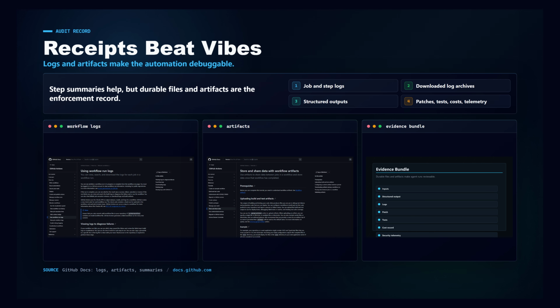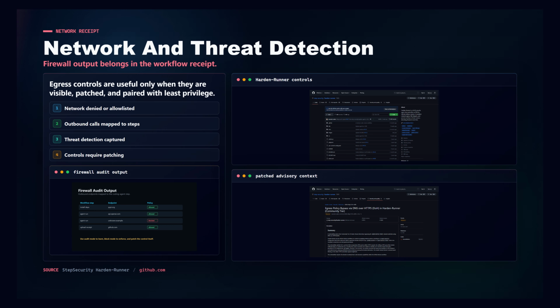So keep the durable record in files and artifacts: agent inputs, structured outputs, logs, patches, test results, cost records, and security records. Network access is another place where agent workflows either become serious CI or stay as vibes. The threat detection job is where that difference becomes visible. OpenAI's Codex security docs describe local defaults with no network access and workspace-limited rights, and cloud agent phases that are offline by default unless internet is enabled.